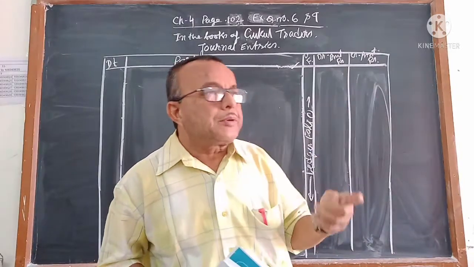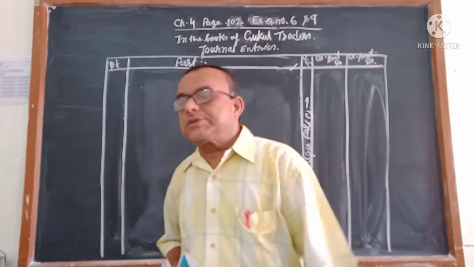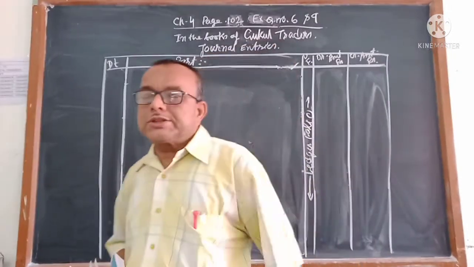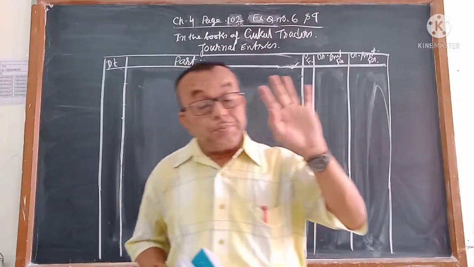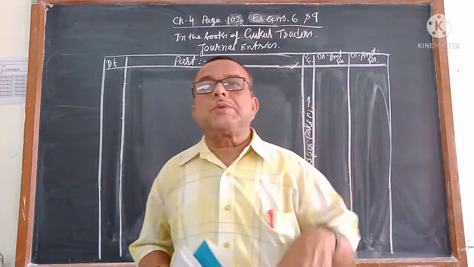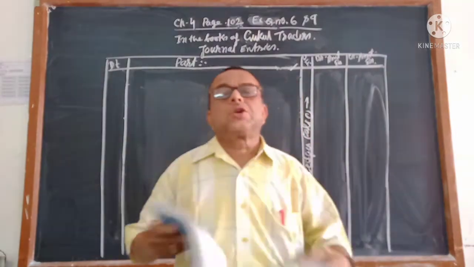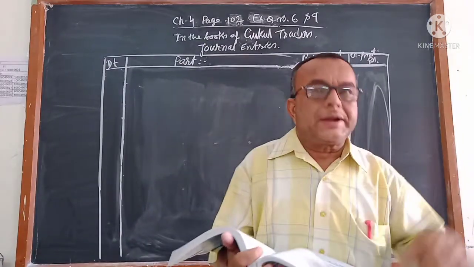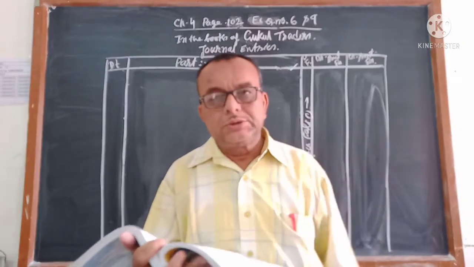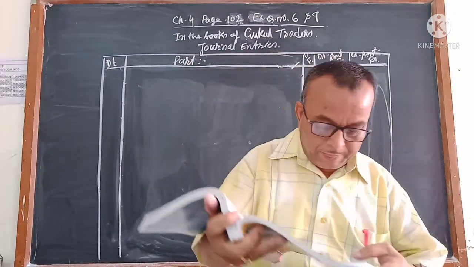The previous chapter, chapter 3, was GST, but that was the theoretical part. Now practical questions from GST also are given. I will complete 1 or 2 illustrations as well as 1 or 2 exercises. At last it is given in your chapter how we will calculate the GST, that I will also show.